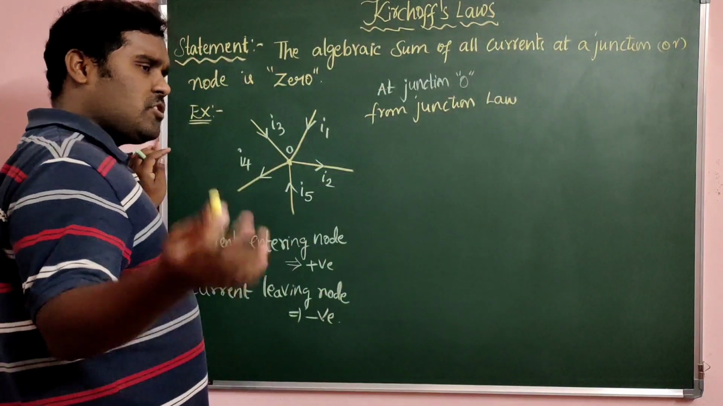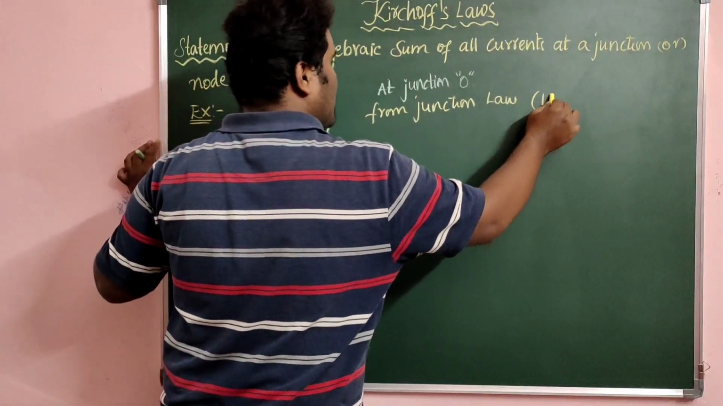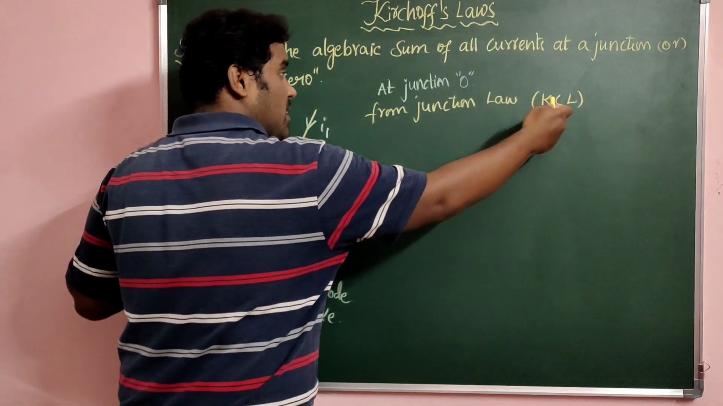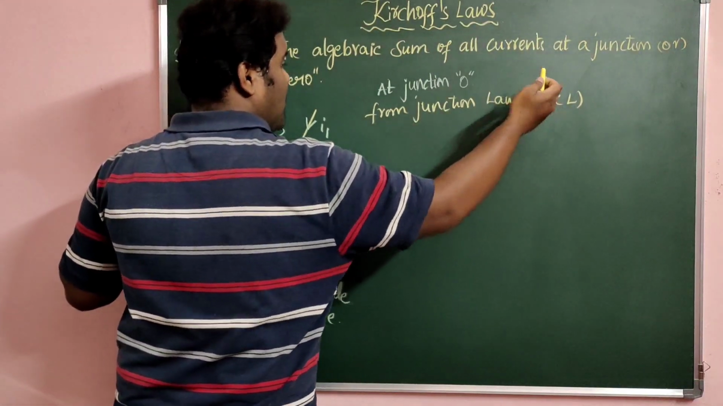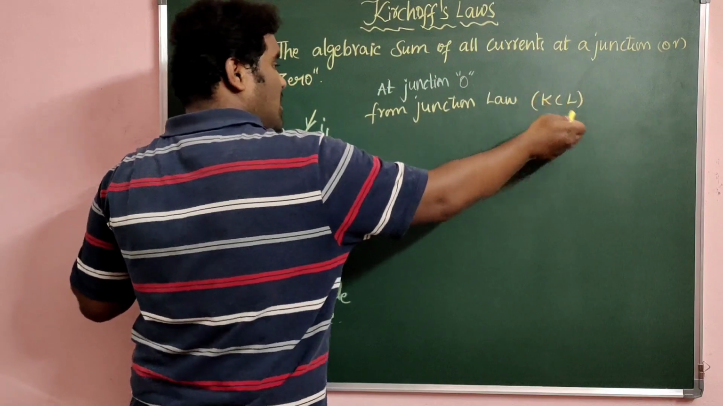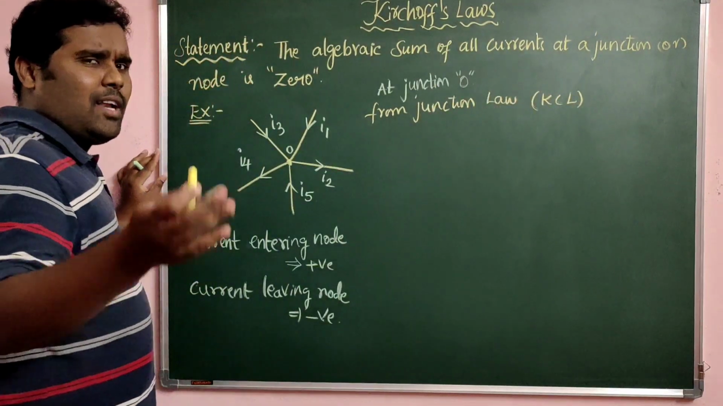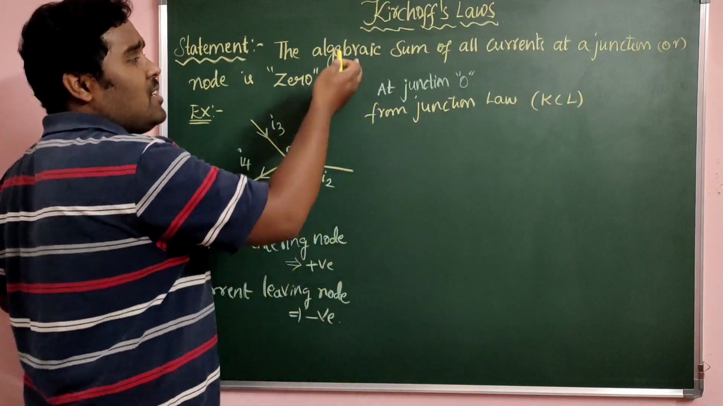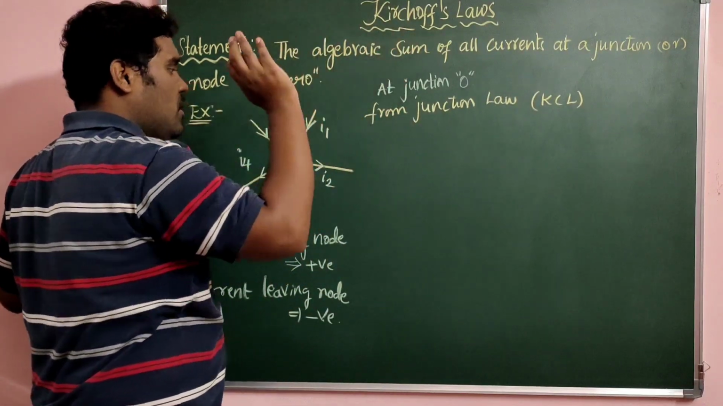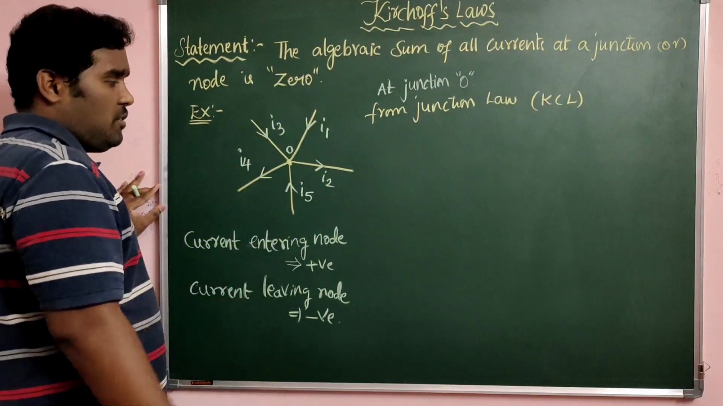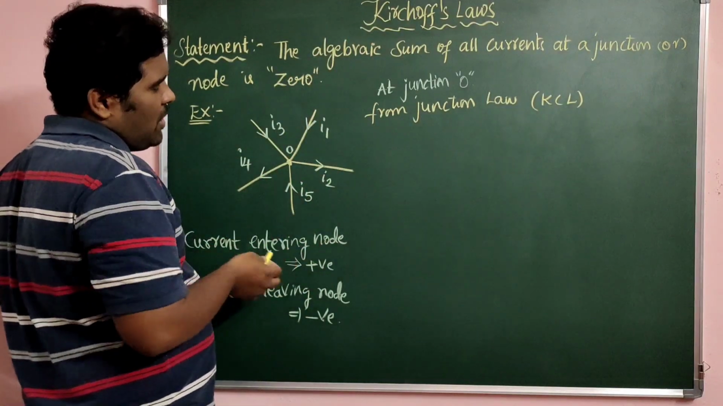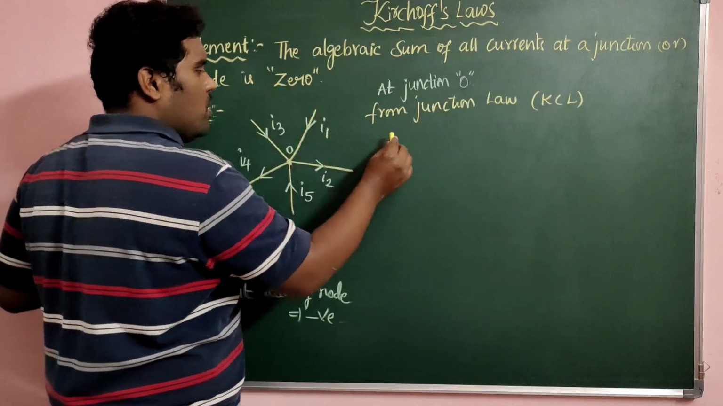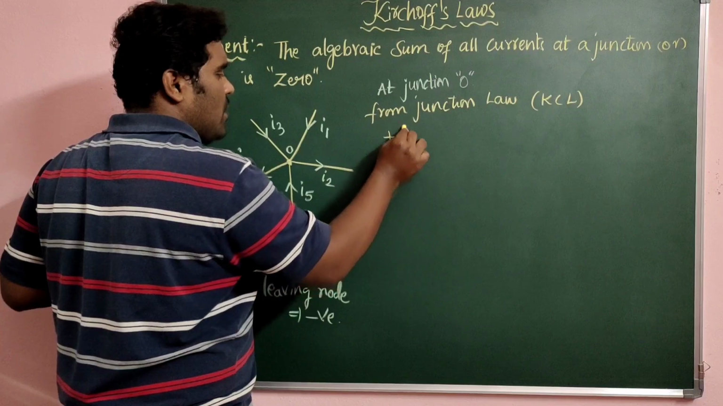In short you can call this the current law. So applying KCL at O. What is KCL? Kirchhoff's current law. That is nothing but the junction law. All are the same. So at junction O, if you apply Kirchhoff's current law, what is the statement? Algebraic sum. According to that we have taken the convention: currents entering the node are positive. So I1 is entering the node, so take it as plus I1.